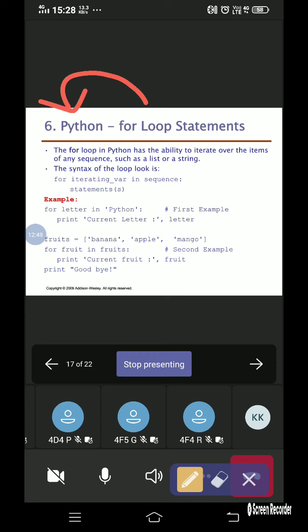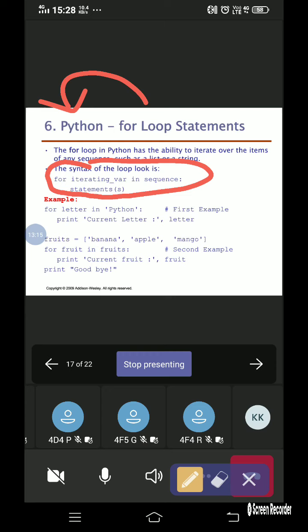The syntax for writing the for loop in Python is that we will be writing for, space, iterating variable in a sequence. That is very important here. The syntax means: for, space, then the variable name, which we have specified as the iterating variable name.